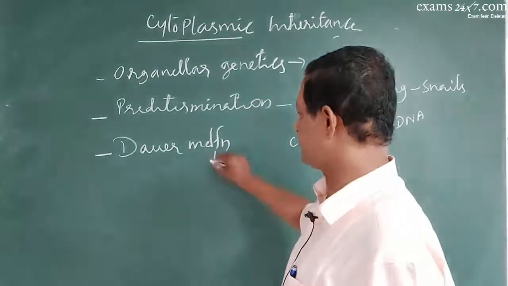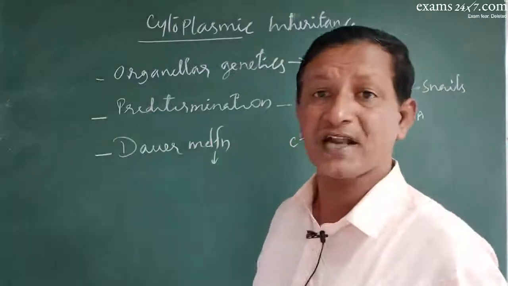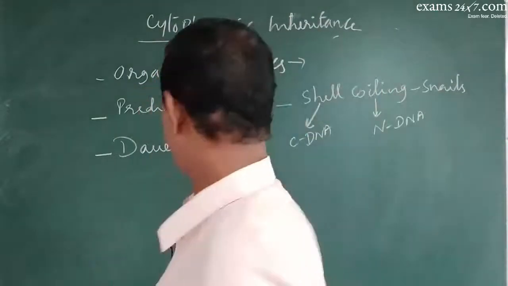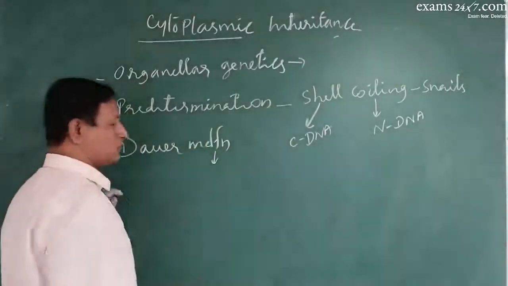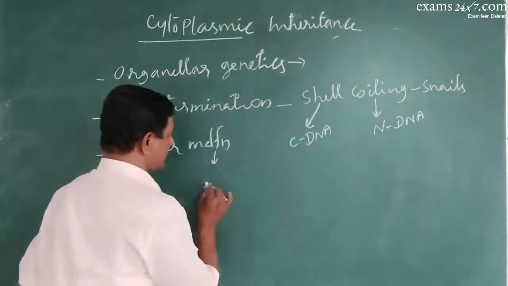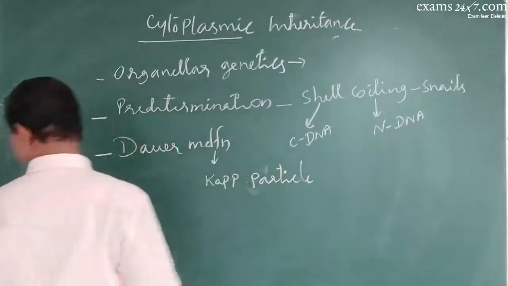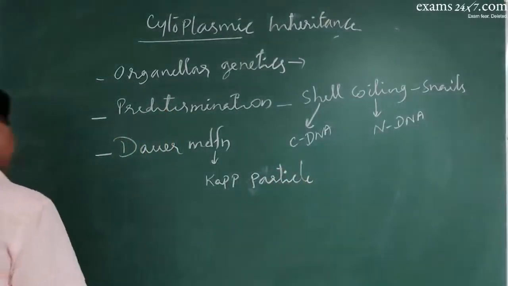Dor modification means some extra particles present in the cytoplasm will move to the daughter cell. For example, we have two instances. One is the kappa particle, the other is a sigma particle.